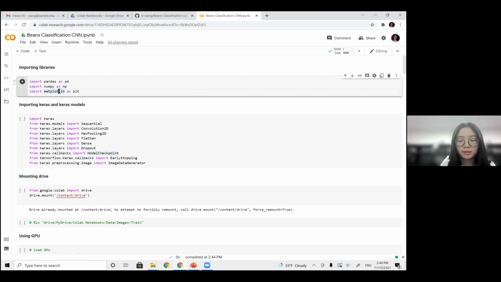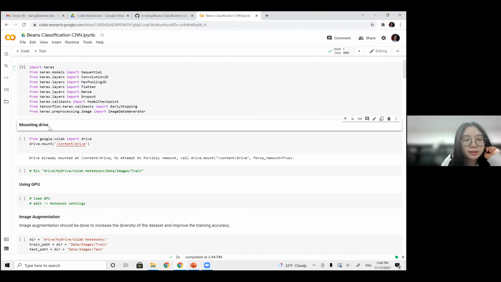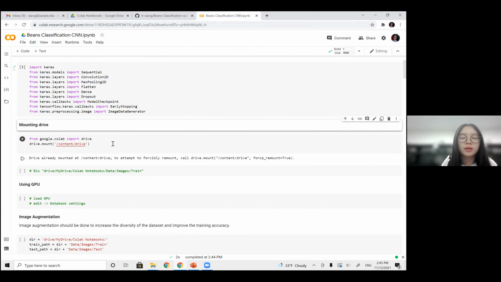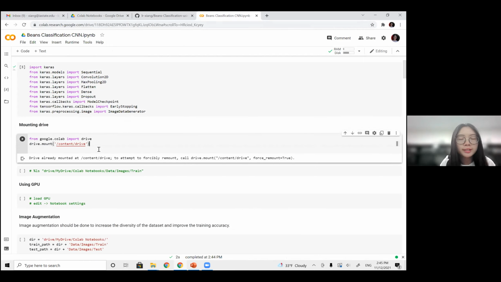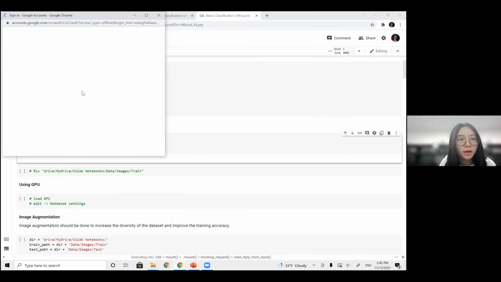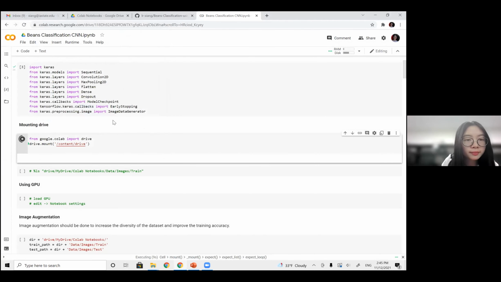Okay, let's run this cell and move to the next one. The next step is mounting the drive, because we just uploaded the image data to our Google Drive. We need to mount the drive to allow the code to access those image data. There are different ways to do this. I think you can also do it manually, and the code to do this is drive.mount. If you run this code, it will ask for permission. I will connect, log in, and allow everything.